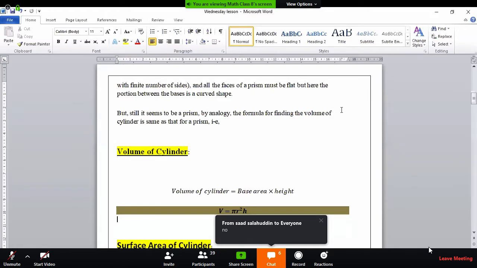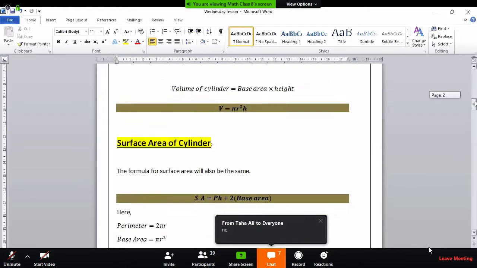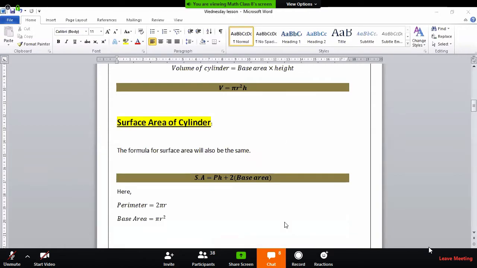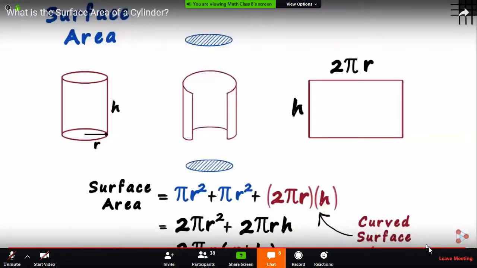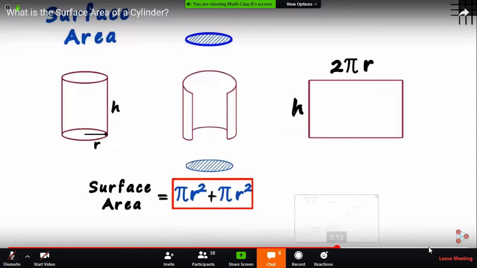Okay, I'll be explaining over here. Fine. See, surface area of cylinder. Beta, it is okay. Let me check the chat box. Okay, the last one. I'll be playing once again. Okay, quickly look at the last part. I'm playing the last part of the video.